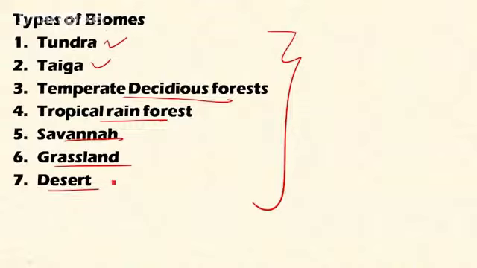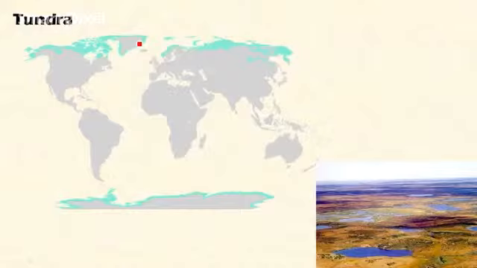Here each biome has its own characteristics. It is influenced by temperature and precipitation, and each biome has its own set of animal and plant life which are different from other biomes. First, let's discuss the tundra. This biome occupies 60 to 90 degree latitude north and south of the equator, at the top extreme portion of the globe. This is the northernmost region adjoining the ice-bound poles.